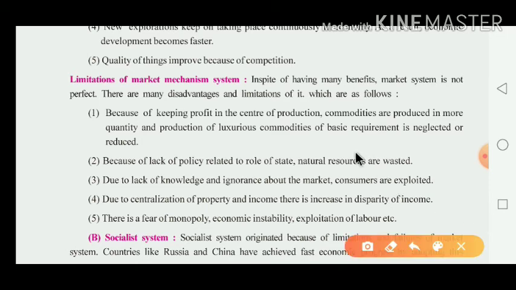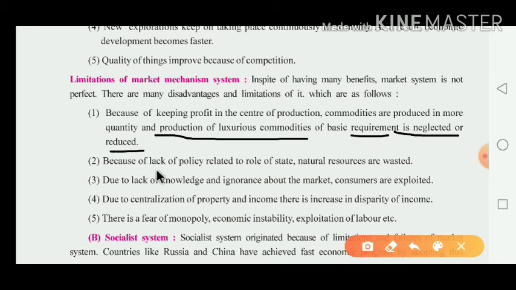Dear children, we already know that in the market system most people are focused on profit making, so there is more production of luxurious commodities. Because of luxurious commodities, many industries earn more profit, and that is why they neglect the production of basic requirements.